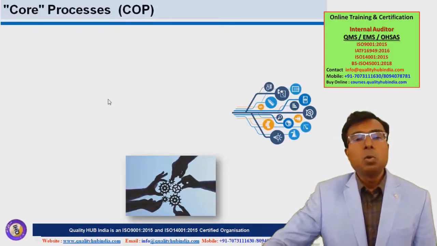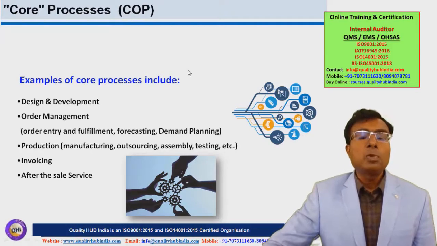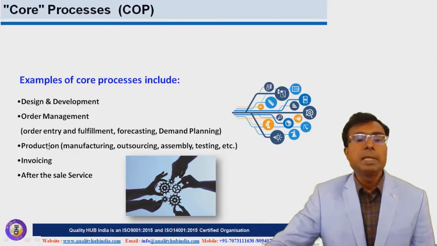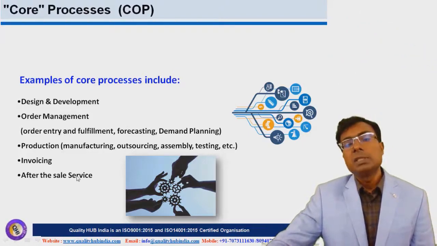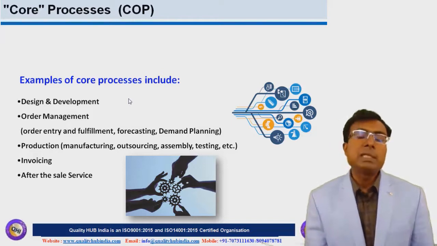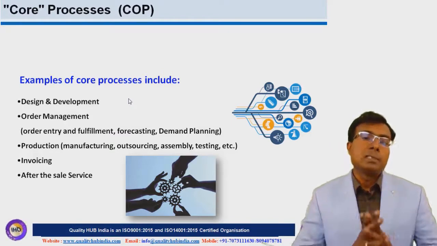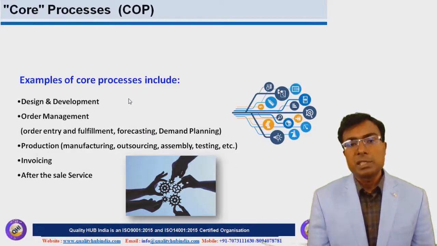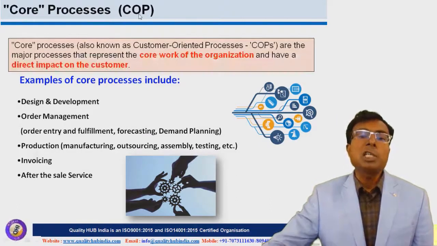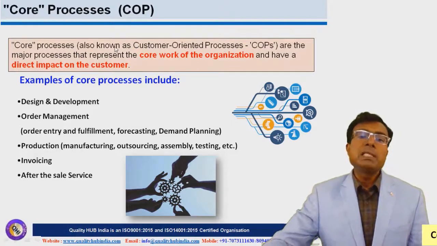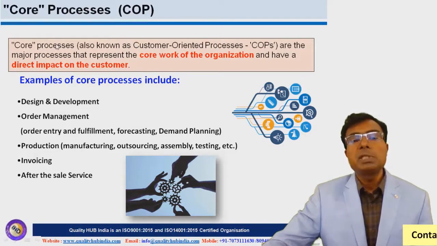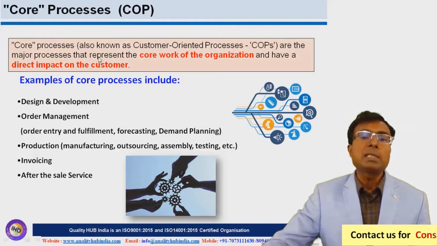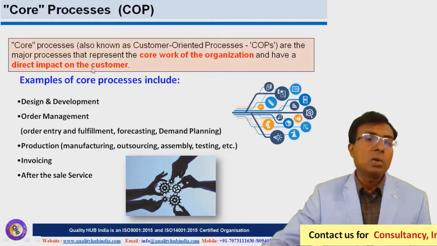So let's first explore core processes. So examples of core processes could be design and development, order management, production, invoicing, after sales and service. So these are the core processes, or we can say main processes of the organization. So these processes directly impact the operation of the processes and directly impact the customer. That's why this is also called customer oriented processes. So we can say that COP is called core processes or also called customer oriented processes, and these are the major processes of the organizations and have direct impact on the customers.